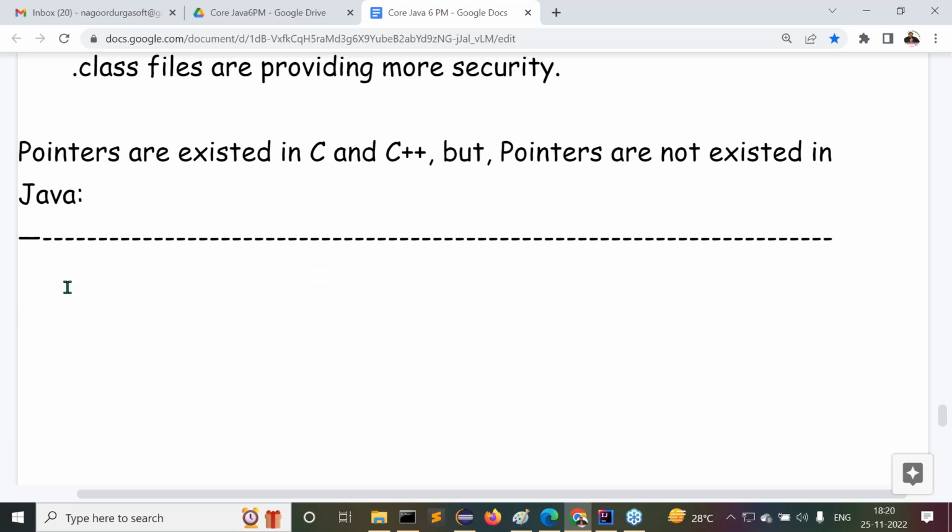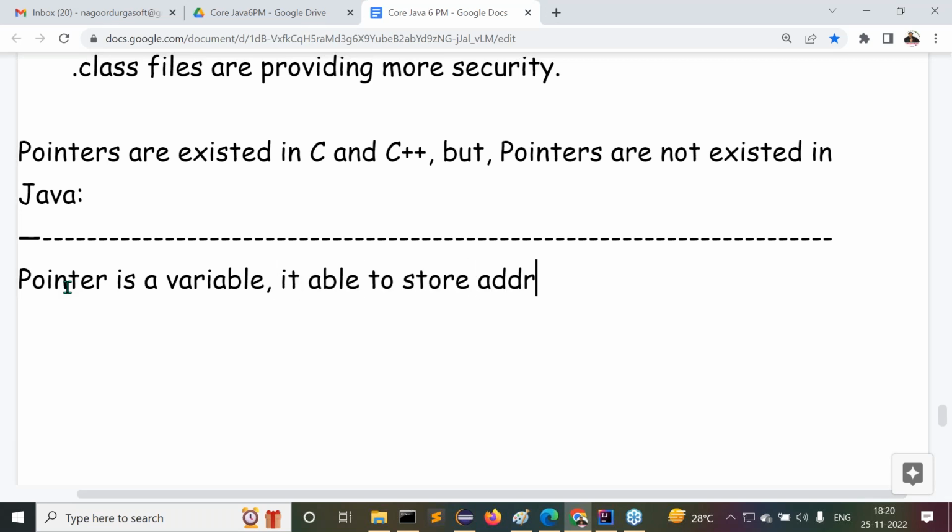Observe this clearly. A pointer is a variable. It is able to store address locations of the data, address locations of the data structures. Understand my point here? A pointer is a variable. It is able to store address locations of the data structures. Simply speaking, address locations of the data. Data structures is also valid.